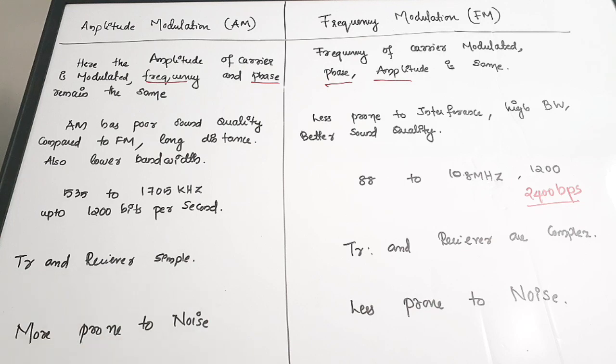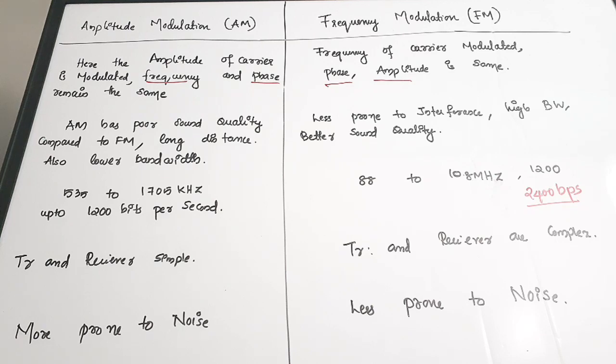Amplitude modulation is more prone to noise. And also we know that the information is actually present in this amplitude. So whenever there are some variations happening in this amplitude, our resultant or demodulated sound which we are hearing will have some noise. So amplitude modulation is more prone to noise, whereas frequency modulation is less prone to noise.